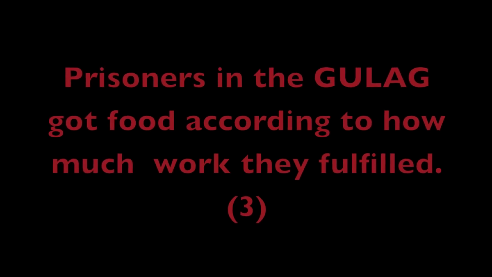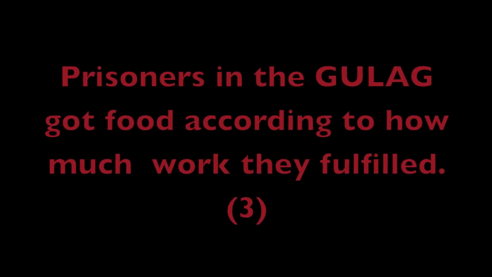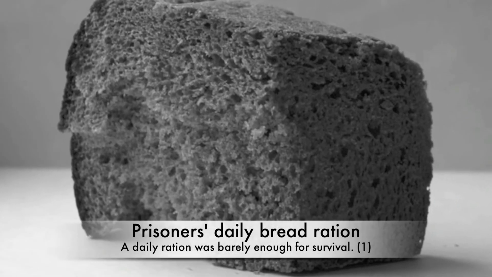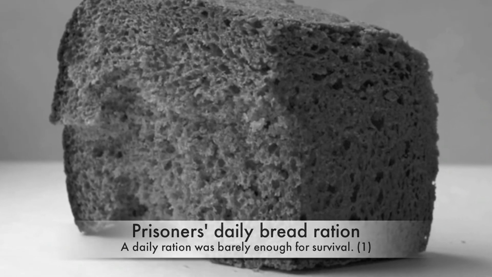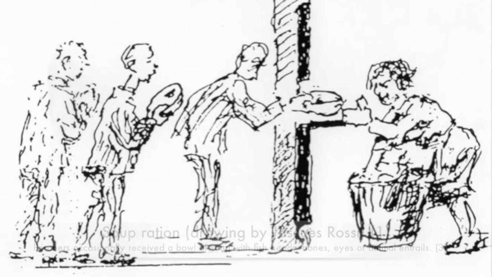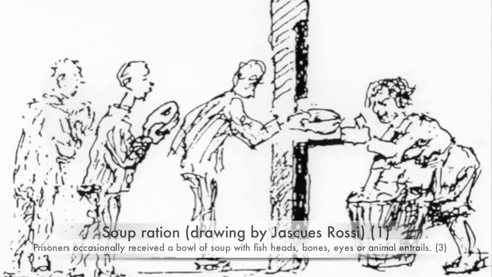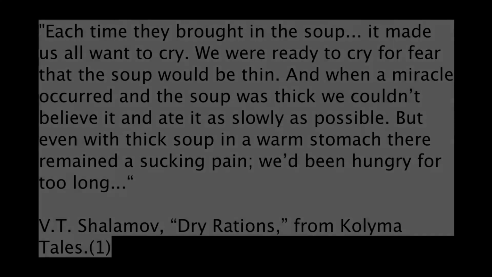Prisoners in the Gulag got food according to how much work they fulfilled. Prisoners' daily bread ration was barely enough for survival. Prisoners occasionally received a bowl of soup with fish heads, bones, eyes, or animal entrails.